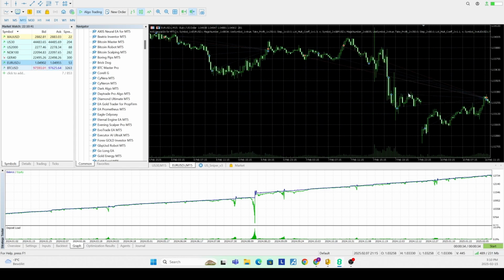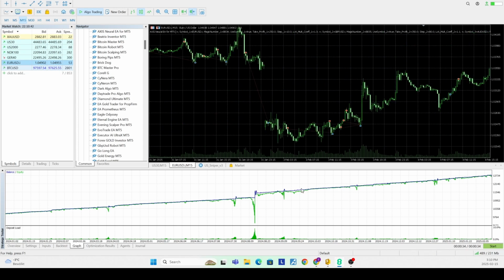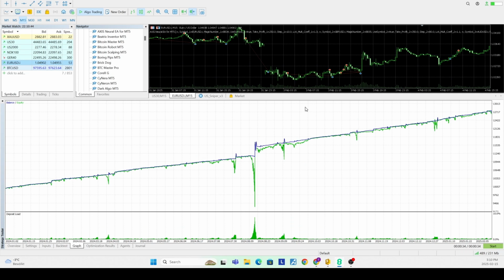So yeah, here again, another grid system. The one danger I would say here is what people don't get about grid Martingale systems: the more pairs you trade, it doesn't make it better. It actually makes it worse. Because with a normal style expert advisor or any sort of portfolio, typically diversification is a good thing. But with Martingales, the issue is you only need one long run of losers to blow your entire account. And the more pairs you trade, you linearly increase the odds of having a long run of losers.